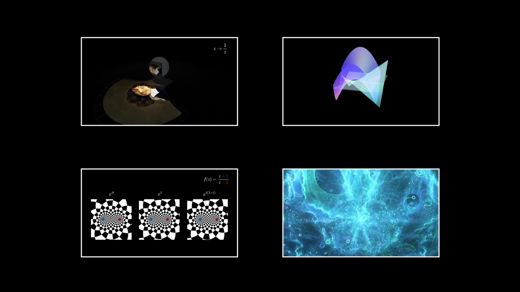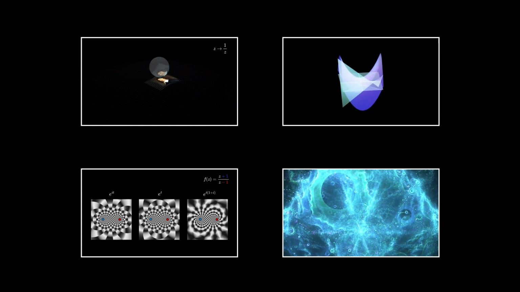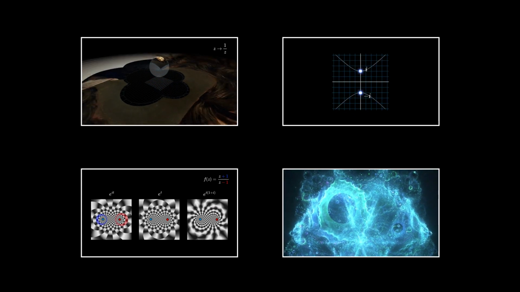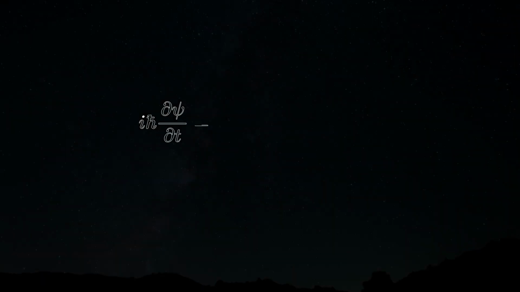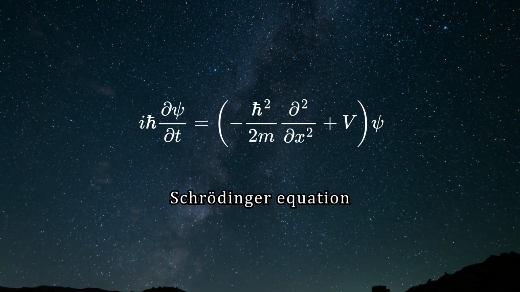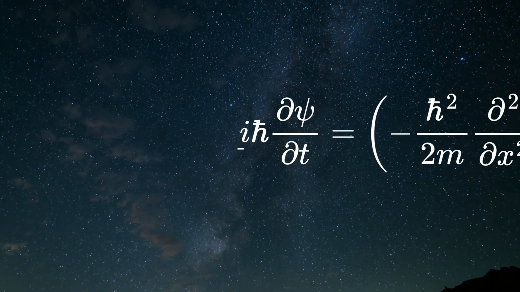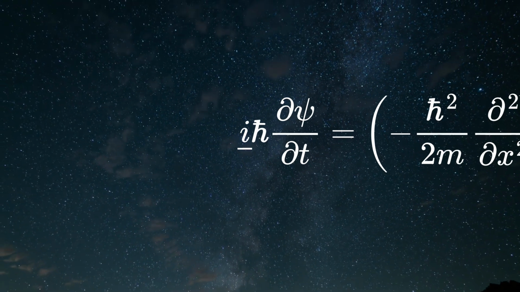In this video, we explored complex and imaginary numbers in various ways. Imaginary and complex numbers are used in numerous fields, such as electrical engineering, cybersecurity, and computer graphics. They also play a crucial role in modern physics, particularly in quantum mechanics, where the Schrödinger equation, one of its fundamental equations, contains imaginary numbers. In fact, quantum mechanics would not exist without them.